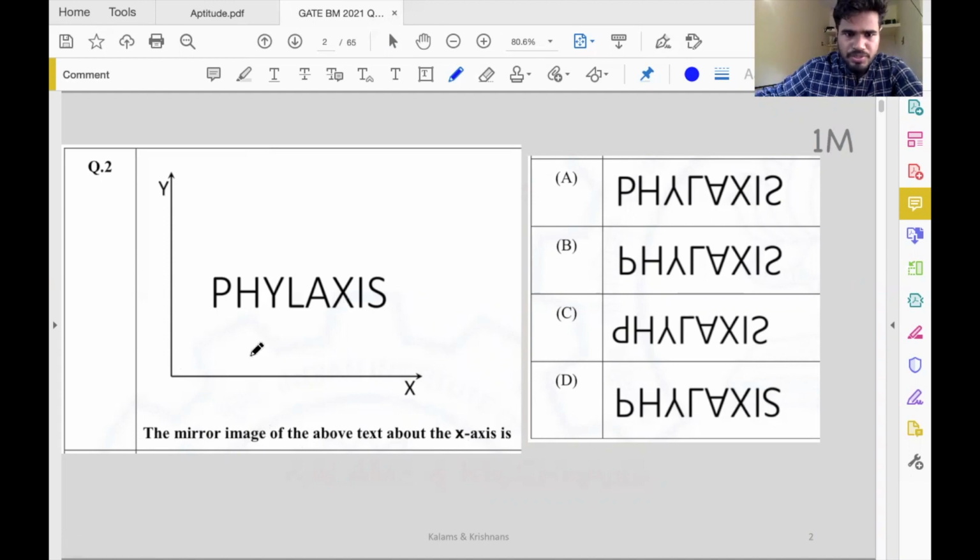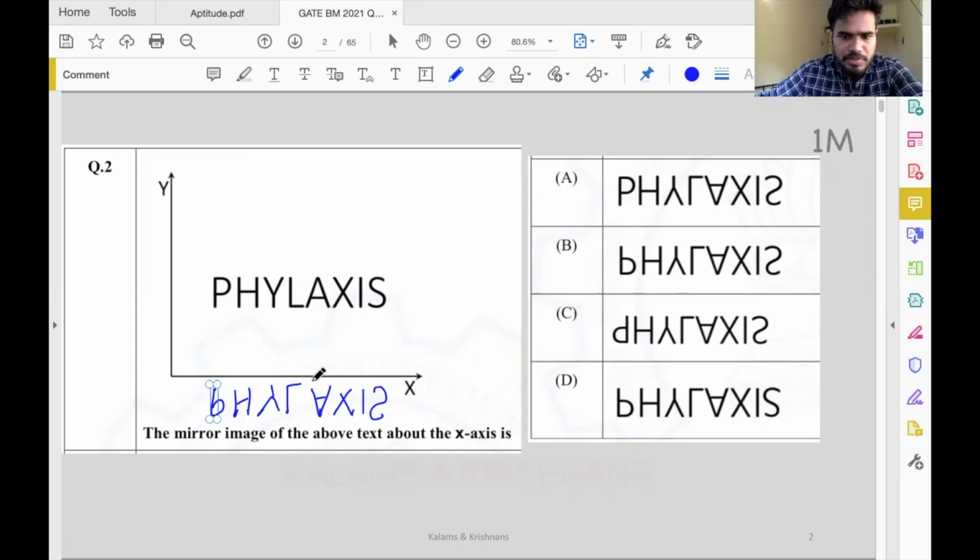We are given 4 options. We could either draw the mirror image and then try to map it, or try to eliminate incorrect answers and pick. Whichever works for you, pick that one. Let me draw the mirror image over here. How will the reflection look in water? That's what you should answer. P is going to be this, H is going to be H, Y is going to be like this, L is going to be like this, A is going to be like this, X will be X, I will be I, and S will be like this.